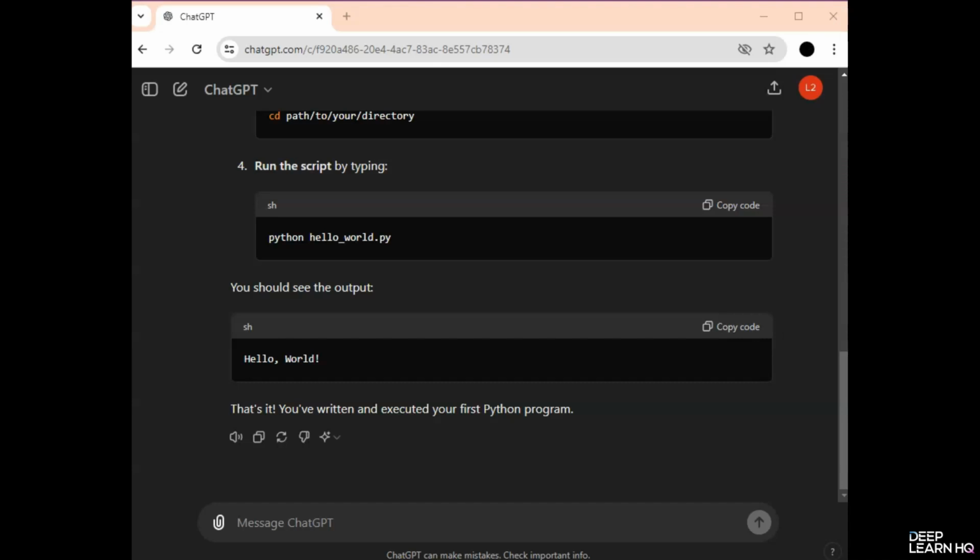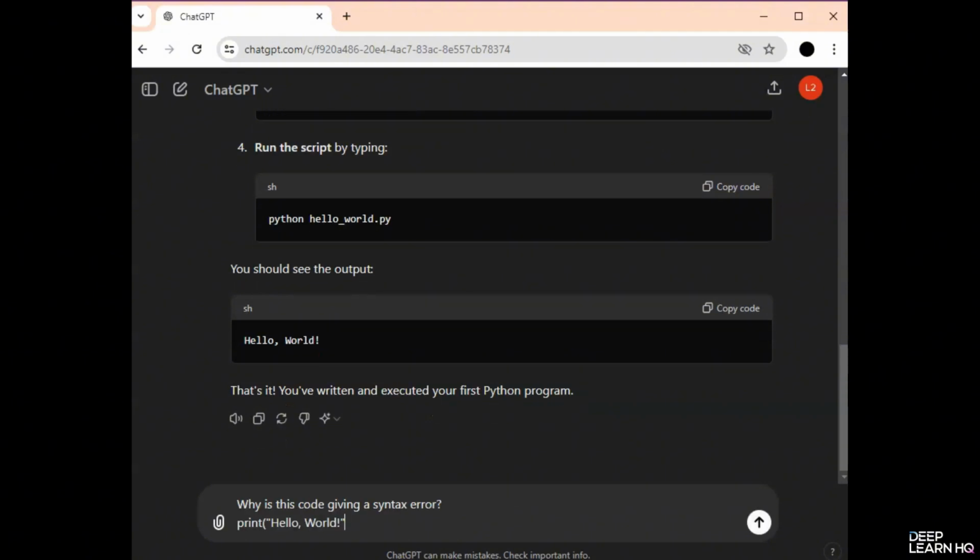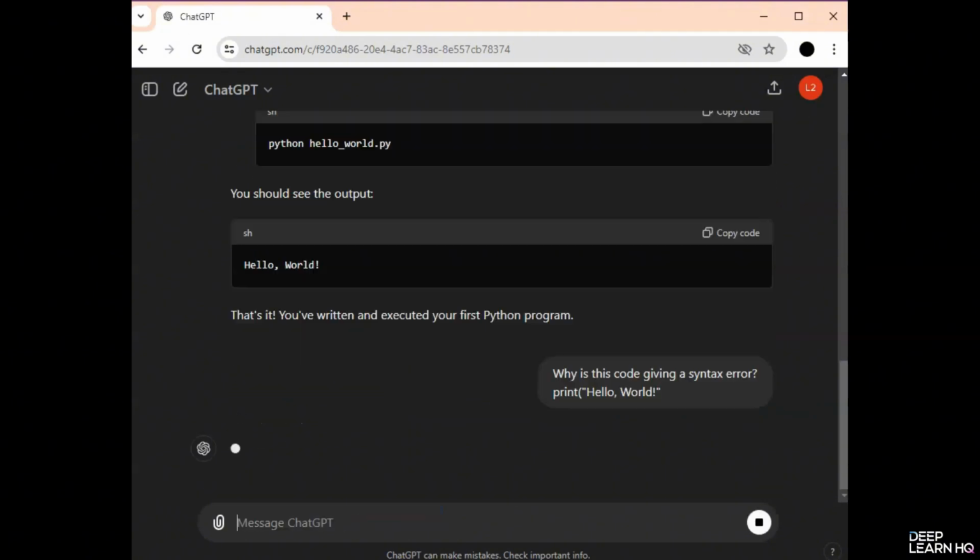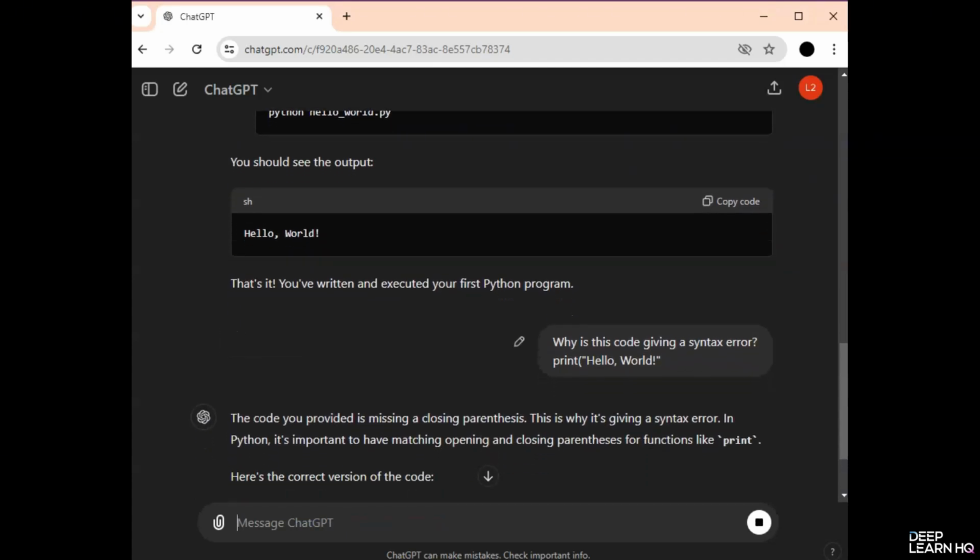Let's talk about fixing syntax errors. Errors are a common part of programming. Let's see how ChatGPT can help you fix them. Suppose you forgot to close a parenthesis in your print statement. For this, you'll type a prompt, "Why is this code giving a syntax error?" The code is missing a closing parenthesis, so ChatGPT should recognize this.